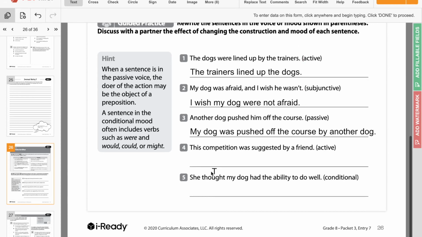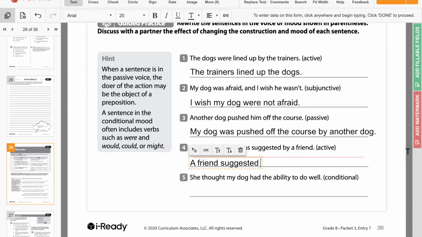Okay? So this competition was suggested by a friend. Active voice. Okay, so right now it's in passive voice because the competition was being suggested by a friend. Who actually suggested the competition? The friend. So it would be a friend did what? Suggested. What did they suggest? The competition.